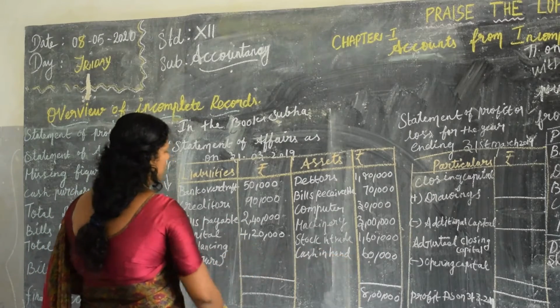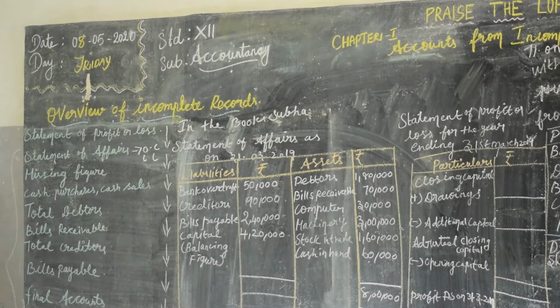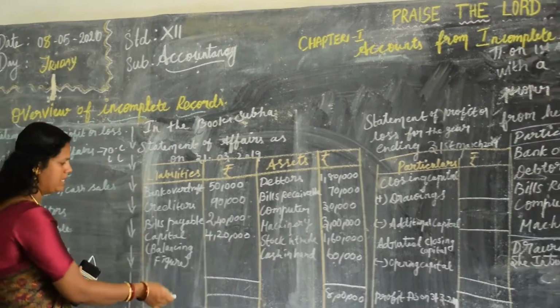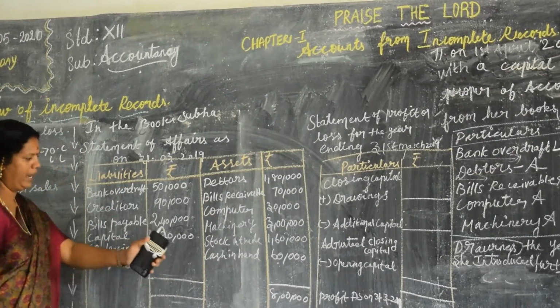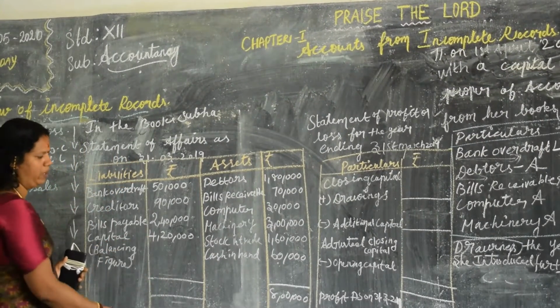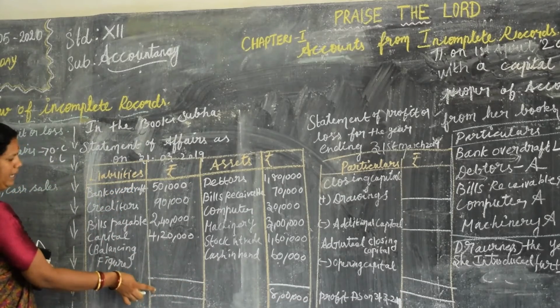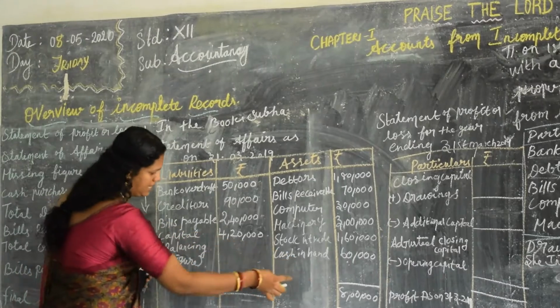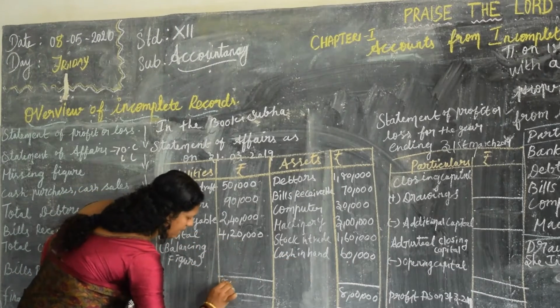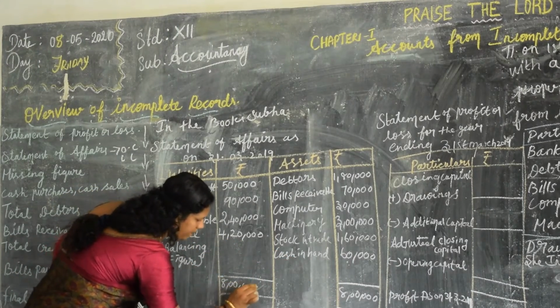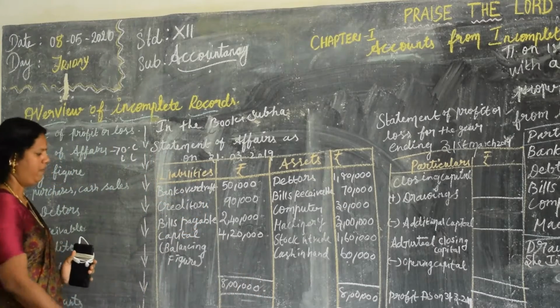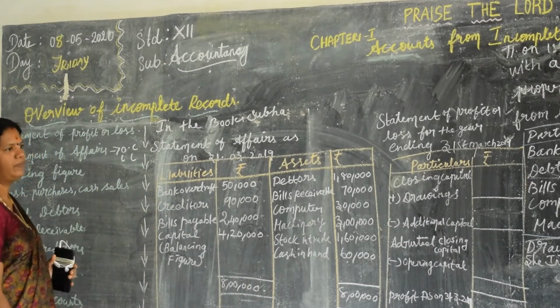So 8 lakh minus 3,80,000 will give us 4,20,000. See, listen, last time I can't write in the same line because there is no space. Now look here, this 8 lakh is in the same line. On the liability side also, it should be indicated in the same line, that is 8 lakh. Yes, that's all. We have found out the closing capital.